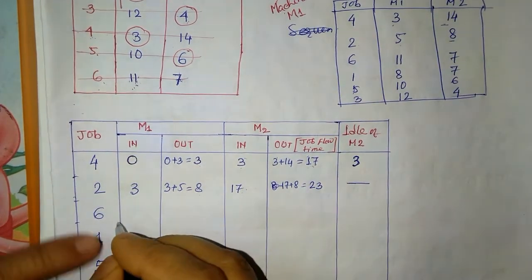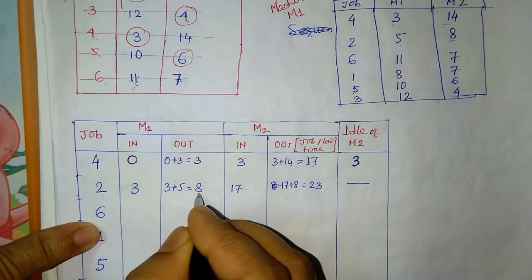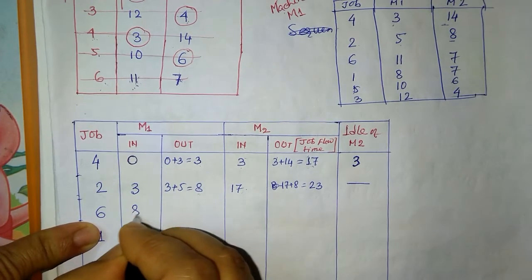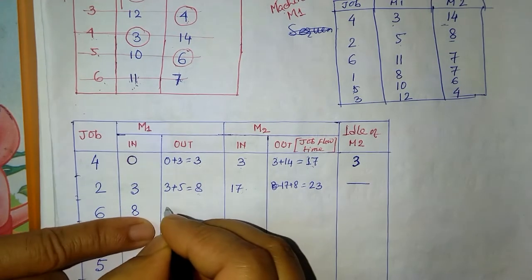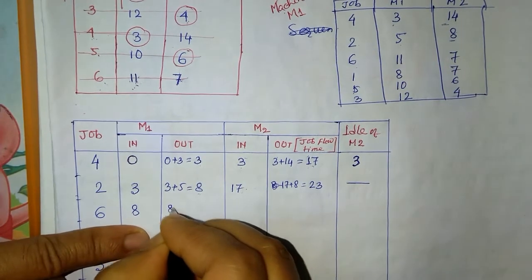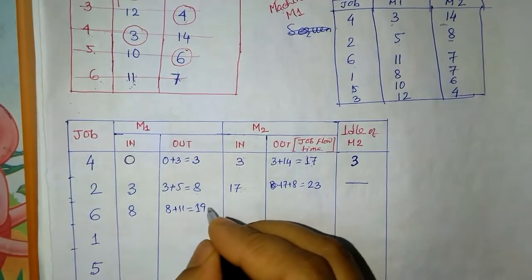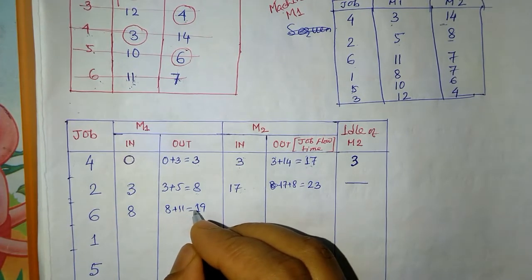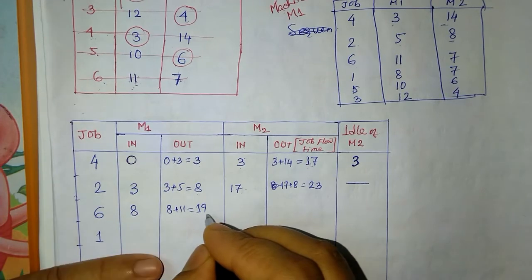Okay. So next, coming to job number 6, when will it enter machine 1? After 8 hours. And when will it go out? The processing time is 11, so we have 8 plus 11, and that is 19 hours. So now job 6 is free at 19 hours.